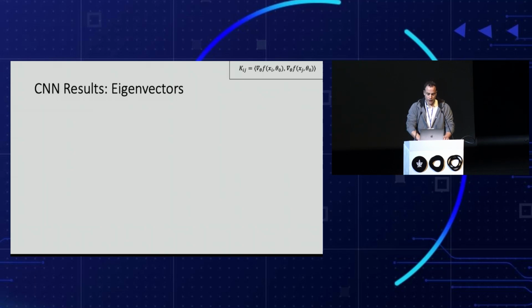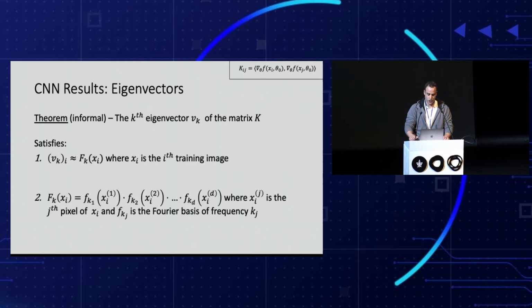We start with the eigenvectors. In our paper, we show that for the kth eigenvector of the kernel matrix, each component in this vector is a function of an input image, where this function takes the form of a product of Fourier components applied on each pixel separately.